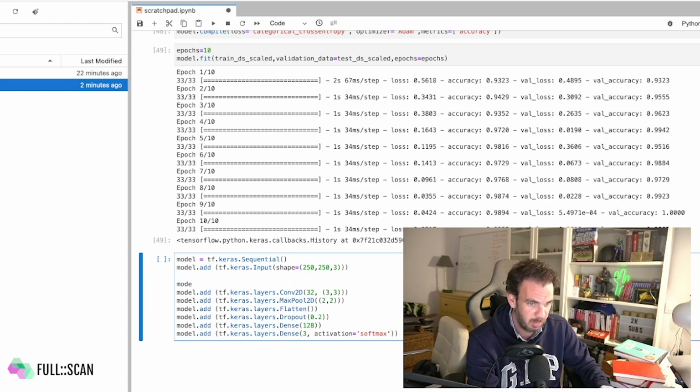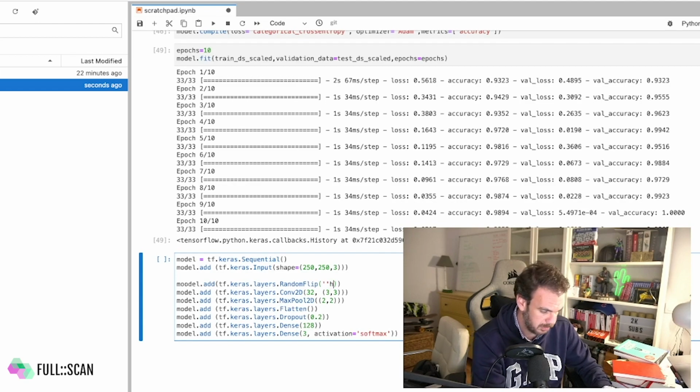Keras has a lot of different layers, which is very nice. We have this layer called random flip, tf.keras.layers.RandomFlip, which, as the name suggests, randomly flips the data. We can flip horizontally, vertically, or, what I'm going to do, horizontal and vertical.